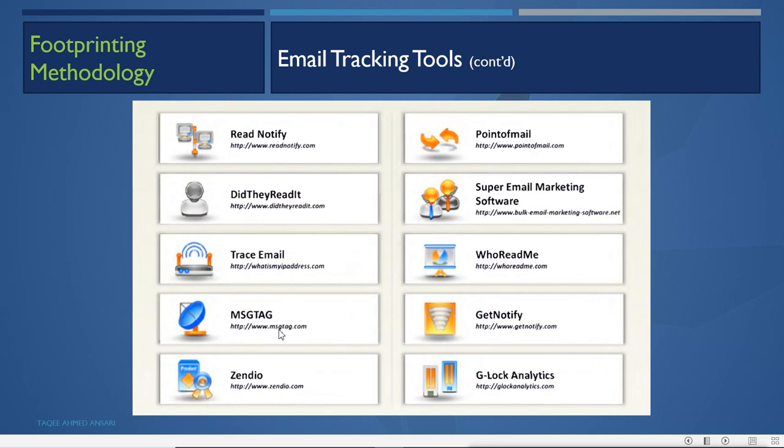We have this MSGTAG. We have Zinbio. We have PointOfMail, Super Email Marketing Software, Who Read Me, GetNotify. You can check all these. Some of them are to track the mail, and some of them are to see whether our mail is read or not, and when it got read, like ReadNotify.